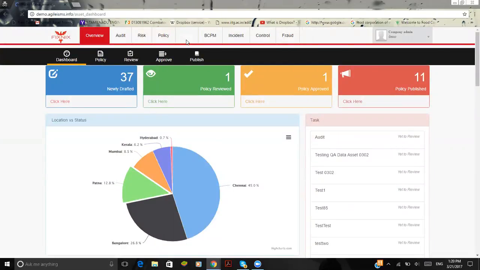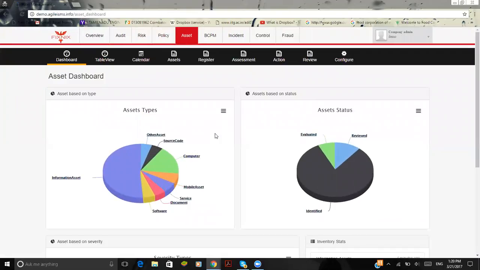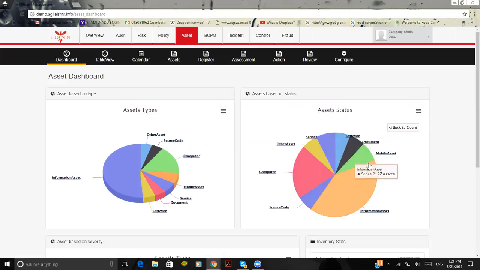Now I'm walking you through the asset module. In any organization or firm, assets play the major role and stand first above all. For instance, I'm going to drill down the asset status into the different types of assets, in detail. The information asset is where you store all the information. Till now, we may not have focused on information assets. For instance, we may have different passwords that are accessible by managers A, B, and C. If managers A and B are on leave, or in the review process or the onboarding process, they may handle it with a different process.